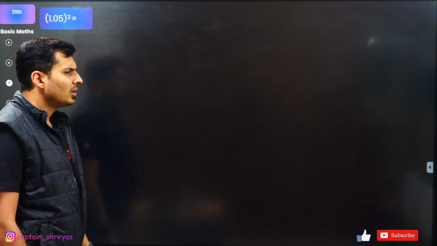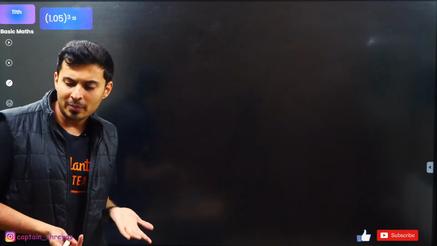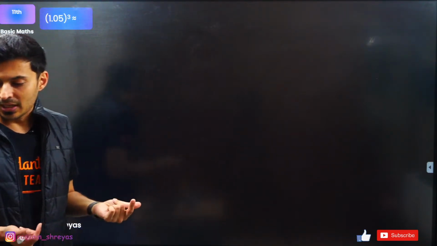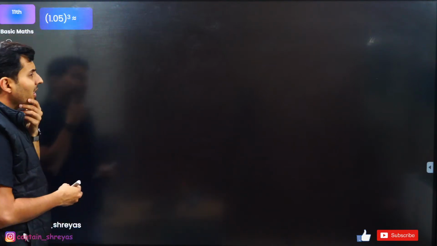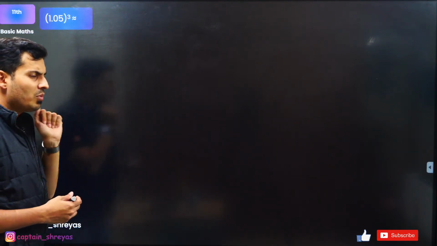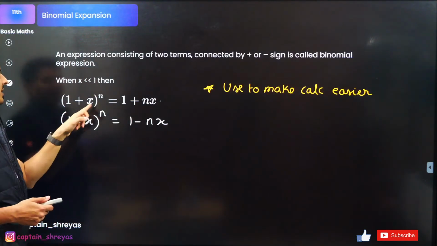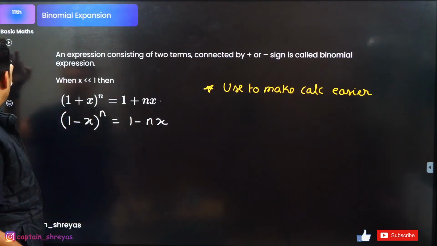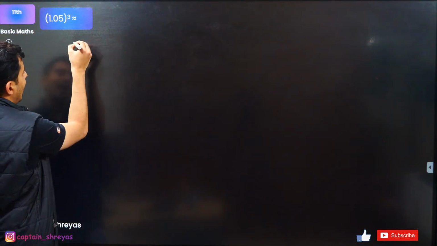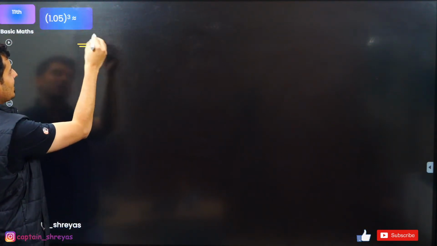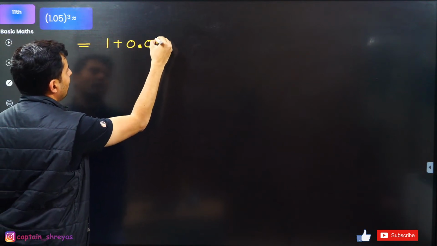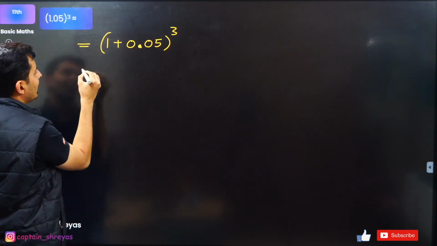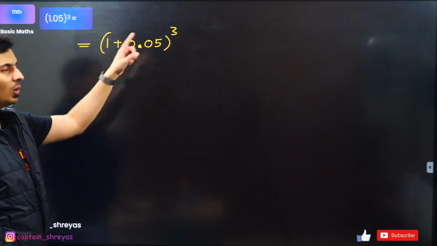Okay, let's try to solve this question. 1.05 raised to 3. This is by no means looking like a binomial. So how do I make it look like a binomial? Oh, I know what to do. I can write 1.05 raised to 3 as 1 plus 0.05 whole raised to 3. Agreed, guys? Now does it look like a binomial?